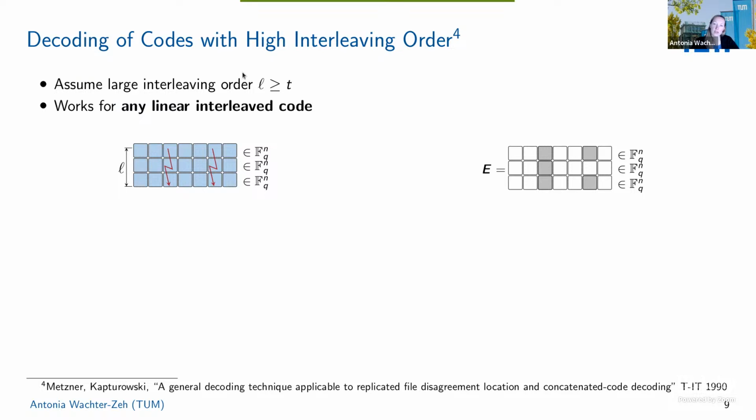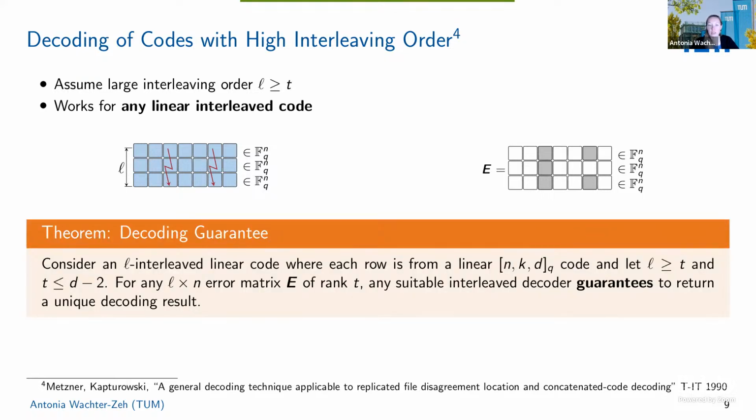So if you have a very large interleaving order, that means L is at least the number of errors, then there's an approach that actually guarantees correct decoding for any error matrix of rank T. So if this error matrix has rank T, then any linear interleaved code can be decoded, and it's guaranteed to get a unique result back. Meaning that if the interleaving order is really large, it doesn't even have to be a Reed-Solomon code. And we will see why this is important for cryptography later.